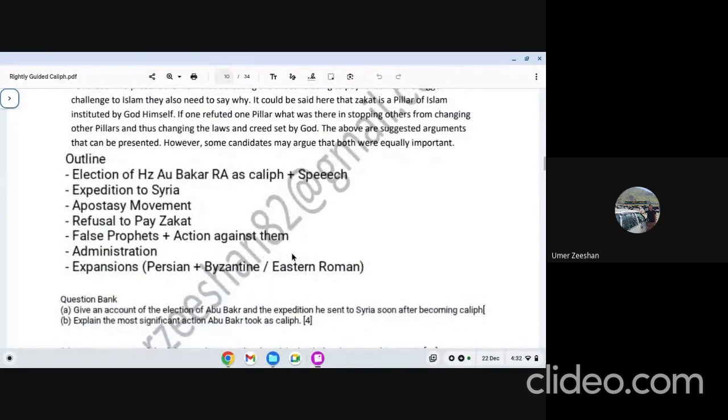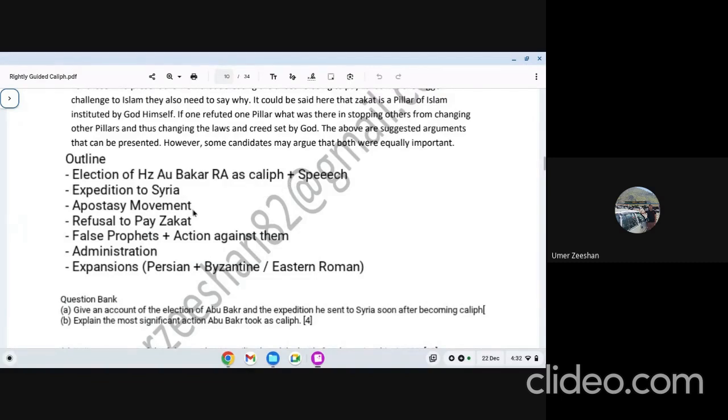This is the outline of Abu Bakr's caliphate, which I added at the end. So if you are preparing for Abu Bakr's caliphate, keep these things perfectly clear to you. This is the outline, okay? I already discussed it verbally. Oh, we did not discuss it verbally, sorry. Election of Abu Bakr as a caliph, his speech. This is what I am telling you.